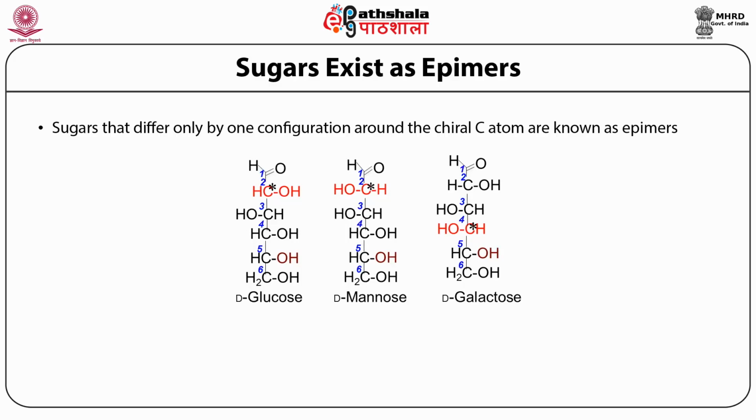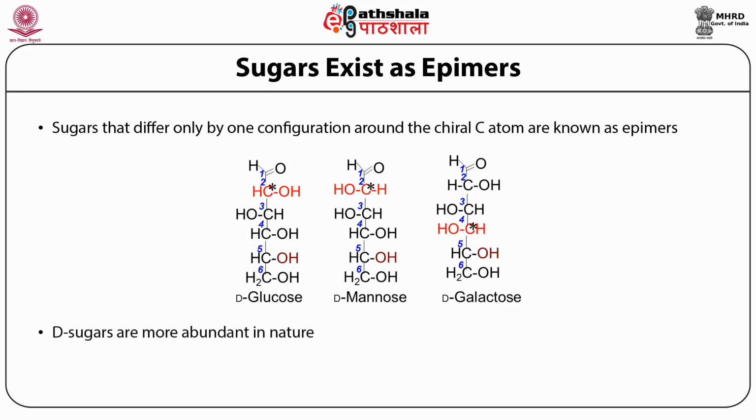They are epimers because they differ in their stereochemistry only at a single carbon atom. If you look at the structure closely, you will see that mannose is an epimer of glucose at C2, as marked in red, while galactose is an epimer of glucose at C4. It doesn't matter around which carbon atom the stereochemistry differs, as long as that carbon atom is a chiral carbon atom in the molecule.